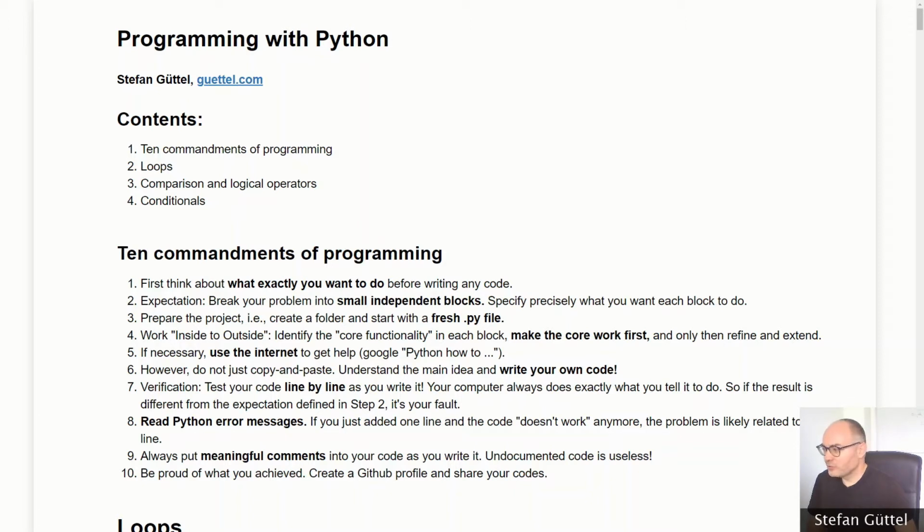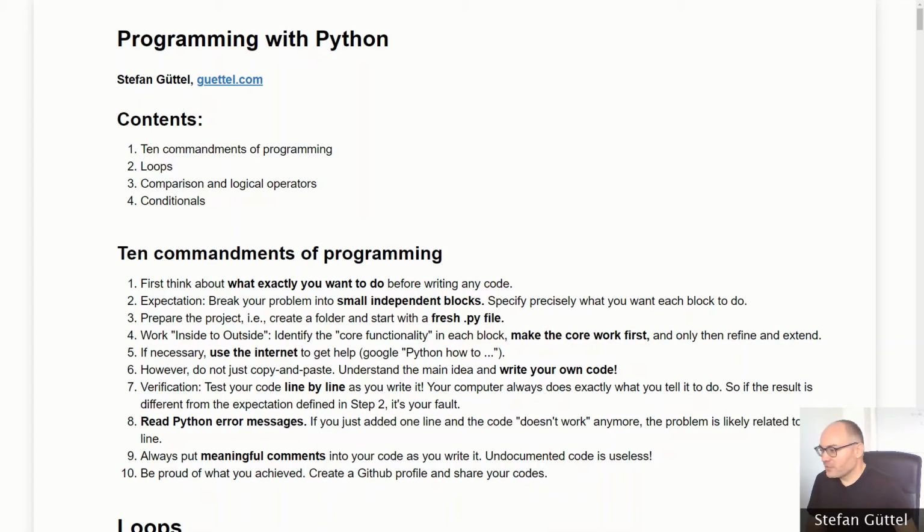But before doing so, let me first discuss a set of rules which I call the 10 Commandments of Programming that I believe might help you to become a better programmer more quickly. What are these rules? The first one is really quite obvious.